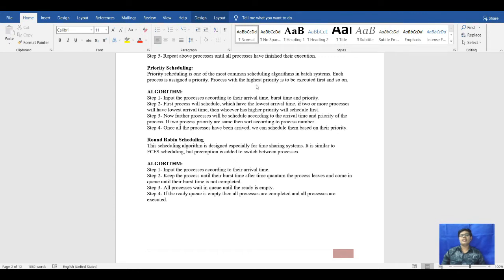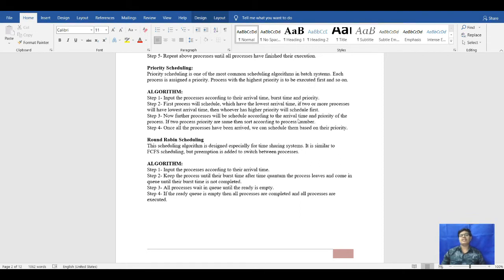Means if the first process arrived at 0, then it will execute till a process with a higher priority arrives. When the first process arrived at 0 and its priority is 10, then it will see the next highest priority, that if it is having 12 or 15, then it will go to the next process. Like if 3, 4, 5 and it is having the next process, then it will be executed.